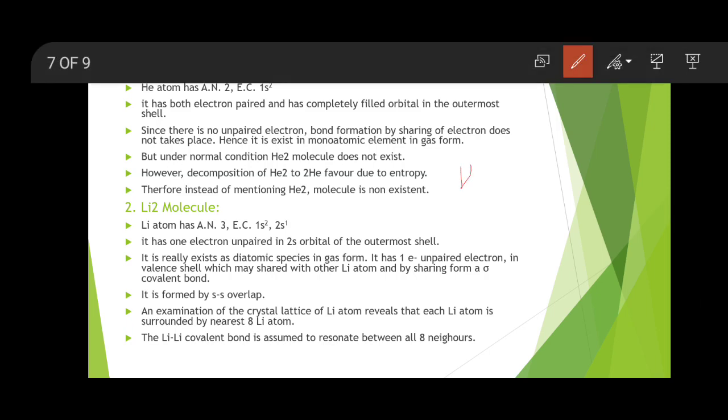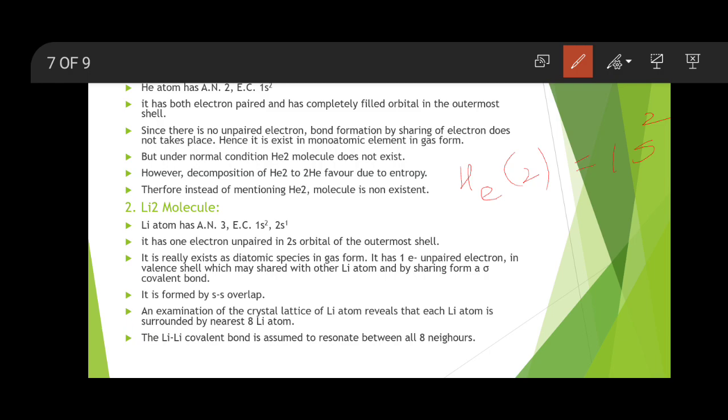So when helium has atomic number 2, its electronic configuration becomes 1s2. How many electrons are present in the 1s orbital? There will be 2 electrons, and these 2 electrons have opposite spin, right? Because the capacity of an s orbital is to accommodate only 2 electrons.